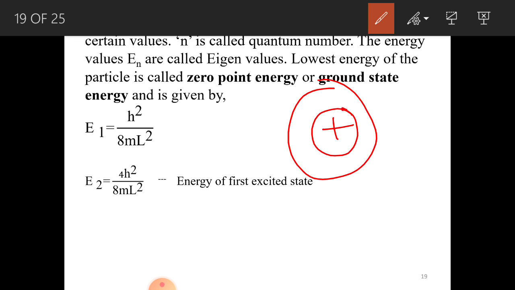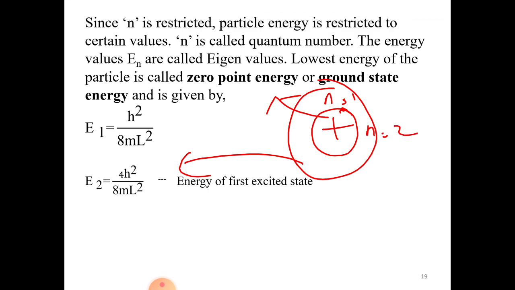If you are taking this orbit electron, here it is n = 1, and the energy of that electron is called the zero point energy. If you are taking the first excited state, that is n = 2, that energy is called E2, that is 4h²/8mL². Suppose you are taking E3, then it is 9h²/8mL², called the second excited state, etc.